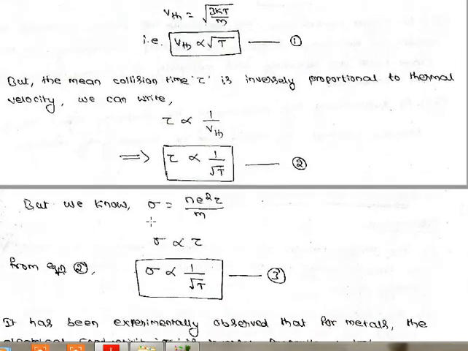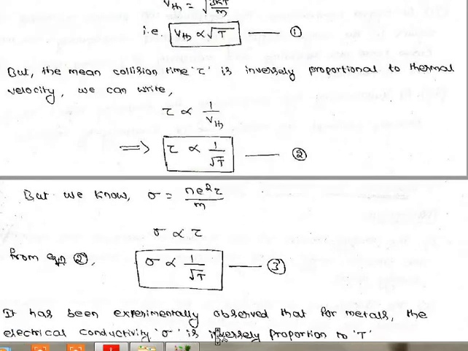So why we are doing this relation means we are showing the dependence of temperature on electrical conductivity. From the expression of electrical conductivity, sigma is equal to n e square tau divided by m. This is the electrical conductivity expression from the classical theory. Look here, sigma is directly proportional to mean collision time, and that mean collision time is inversely proportional to root t. So using this expression we write sigma is proportional to 1 by root t. This is from the classical theory.